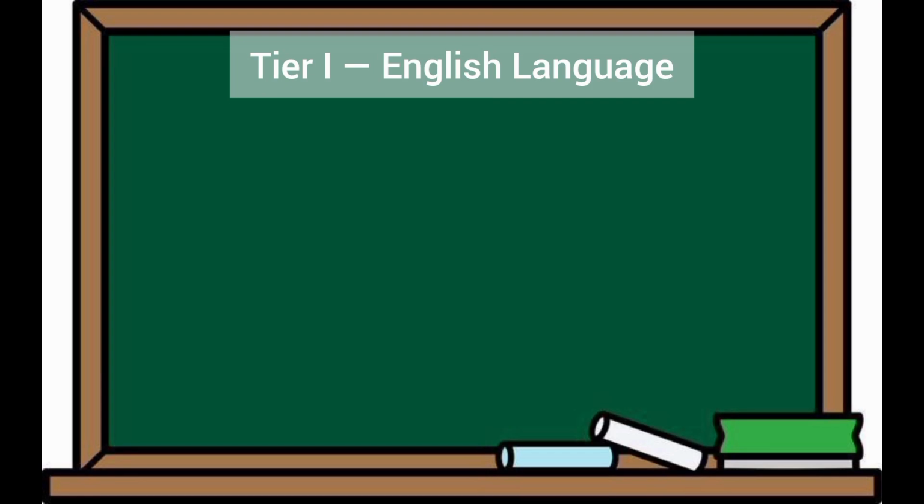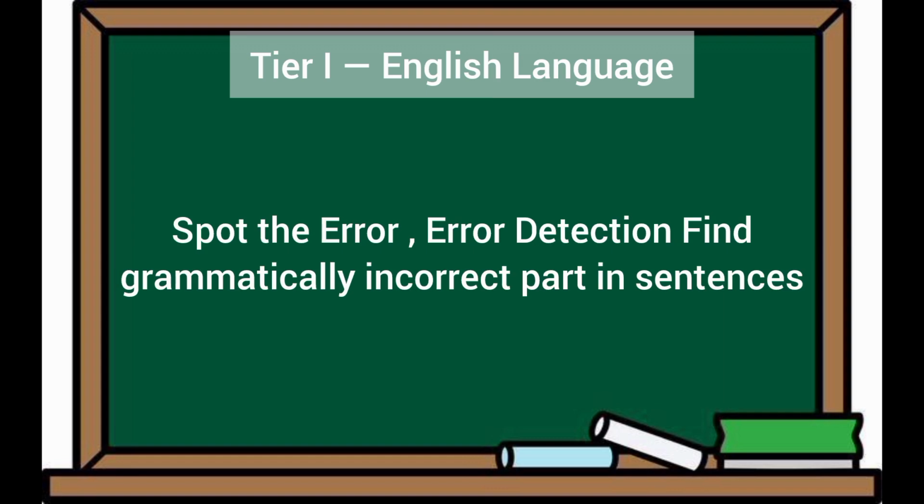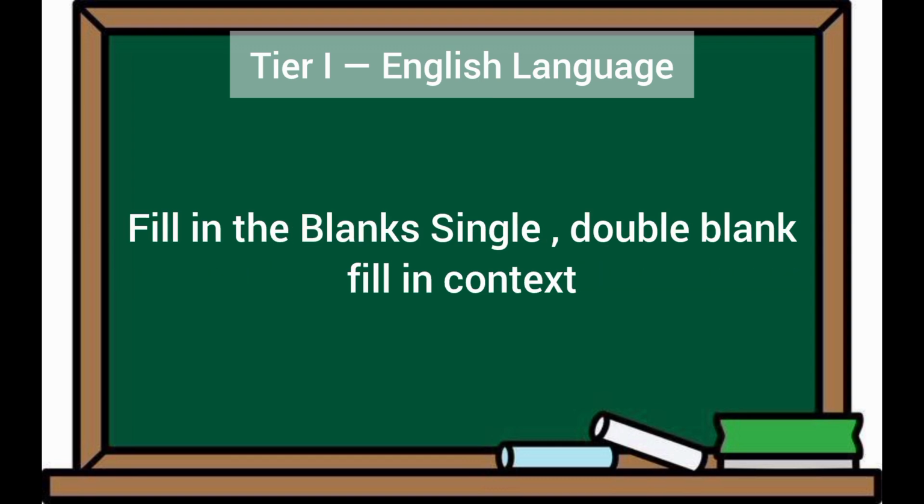Tier 1, English language. Topic, subtopics, description. Spot the error: error detection, find the grammatically incorrect part in sentences. Fill in the blank: single, double blank fill in context.